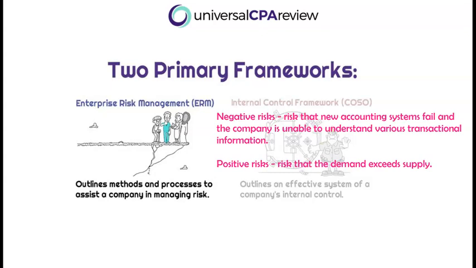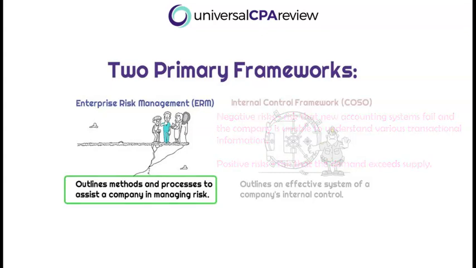Whereas positive risk is something that, although it is a problem, it could be a good problem to have. Okay, so a great example here is that the demand exceeds the supply of whatever it is that we're selling. Okay, so at the end of the day, we're selling inventory, we're selling services. We can't keep up with how much people want to buy our stuff, all right? So this is a good problem to have, but it is a risk nonetheless. Okay, so enterprise risk management is a framework that will allow management to better understand how to optimize risk, all right? So mitigating risk to the optimal level.